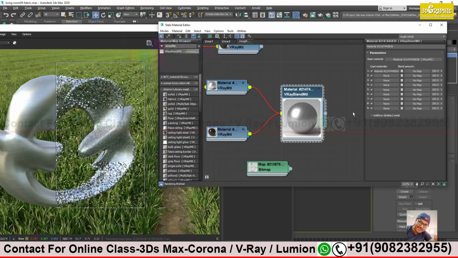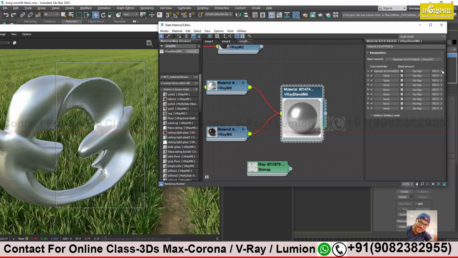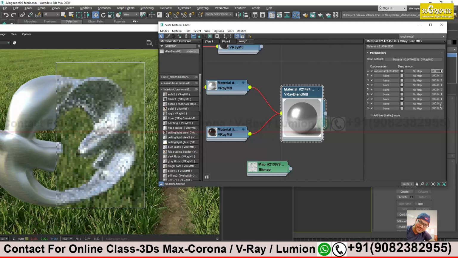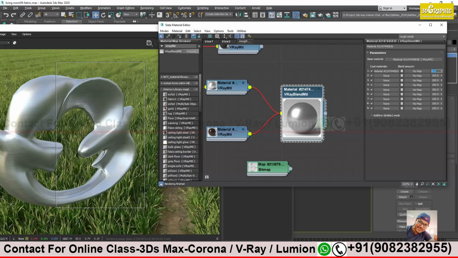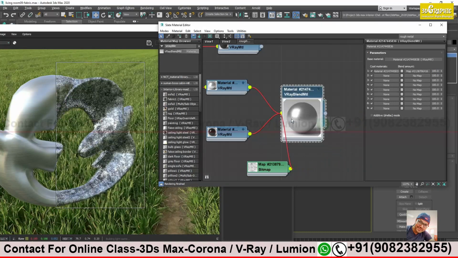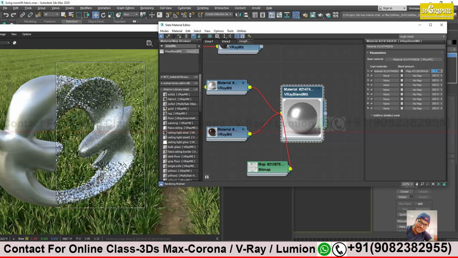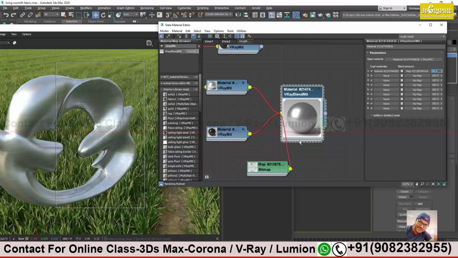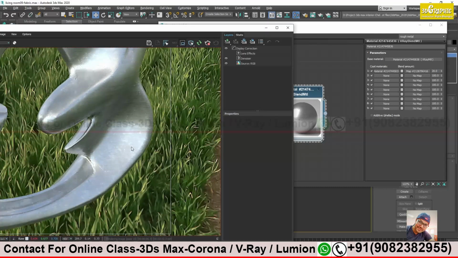Alright, I will cancel this. Now map, I don't have any map, so this value will not work over here. Alright, I need to have a map. So let's add this one, map instance. Alright, very patchy metal. Now you can control that with the help of this, let's say 50%. Alright, patch is a little less. Let me reduce it more, 50% to 20%. Very less visible, no? Very less visible.